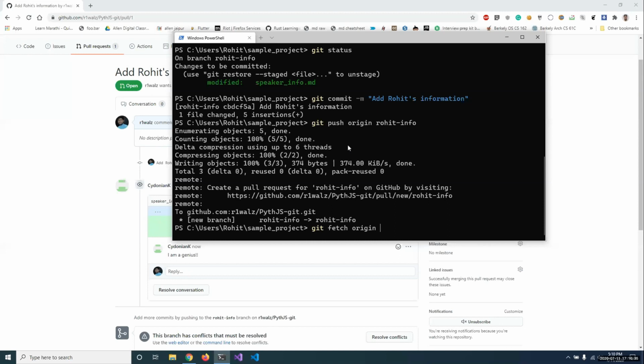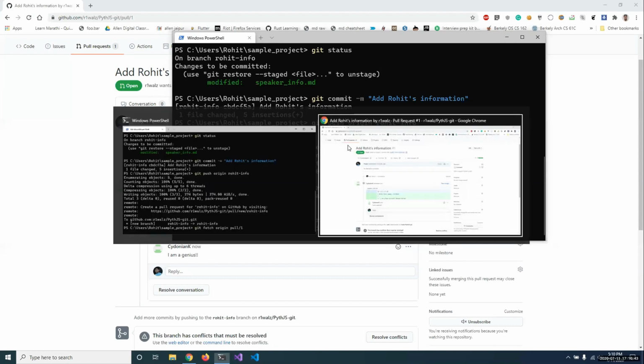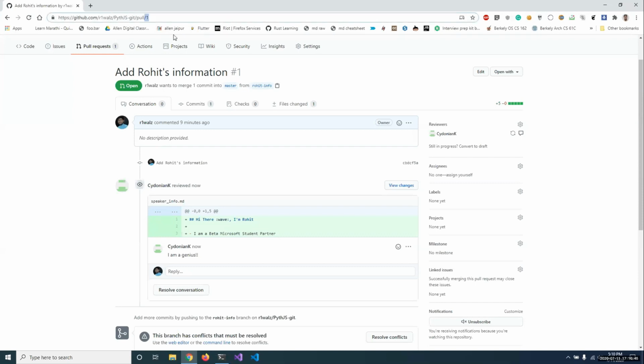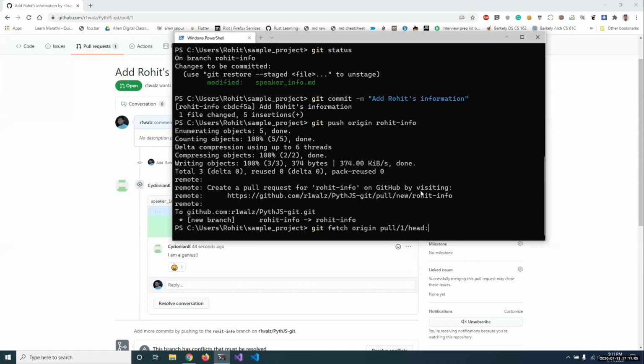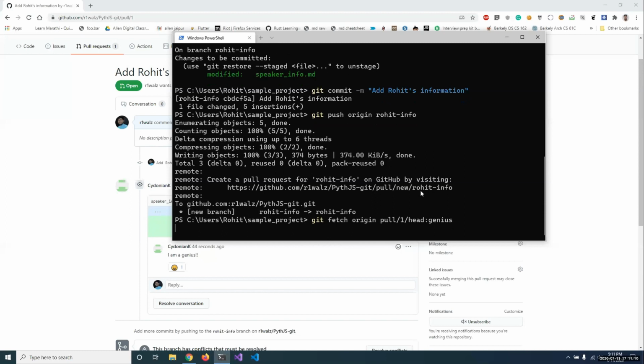So origin is our remote, and then this special URL which GitHub provides. My PR number is 1, so pull/1/head, and then whatever I want to name this, I want to store this. Whatever I want to call this is called a reference. So I'm going to call it genius.